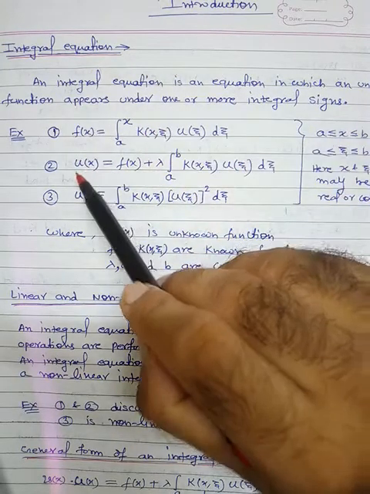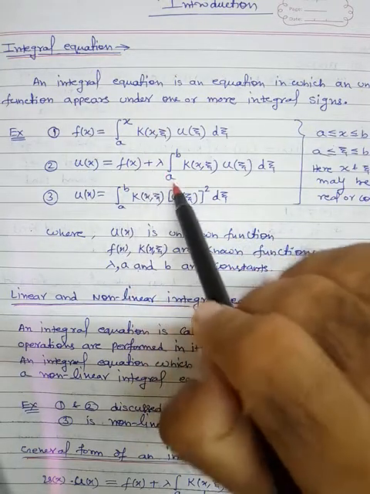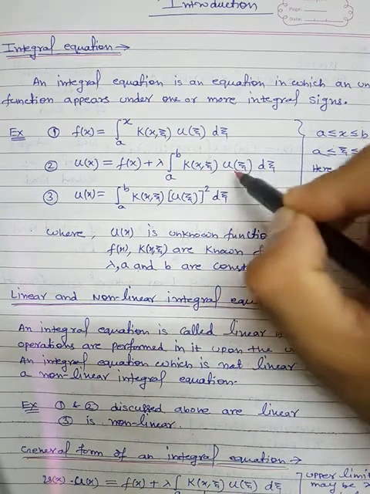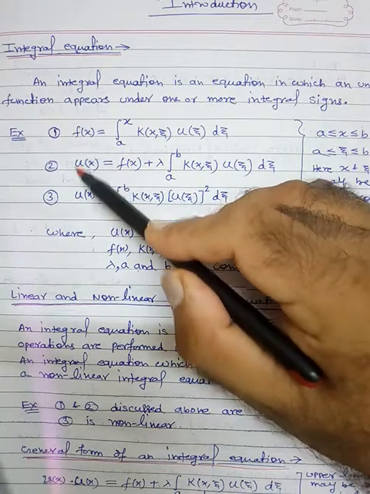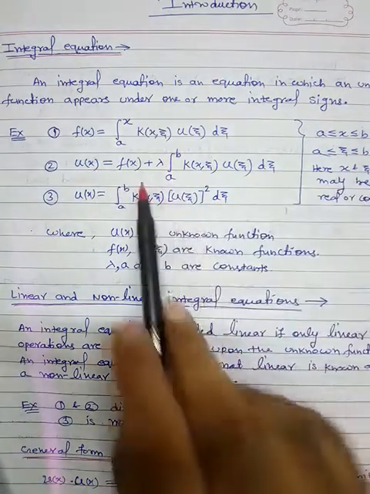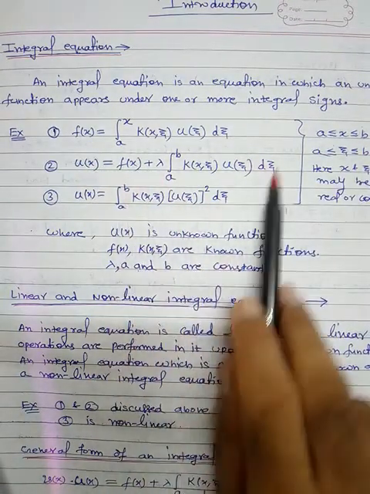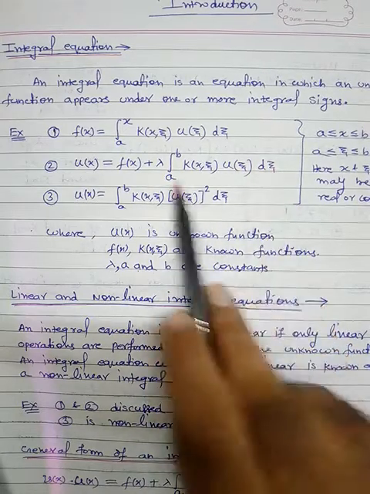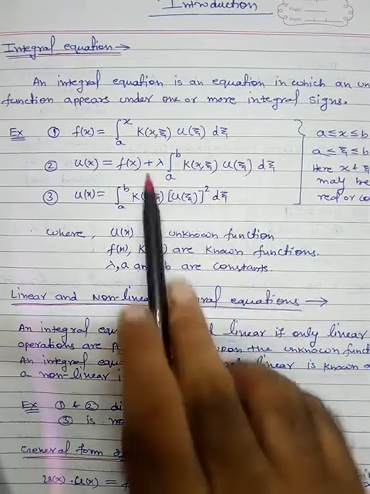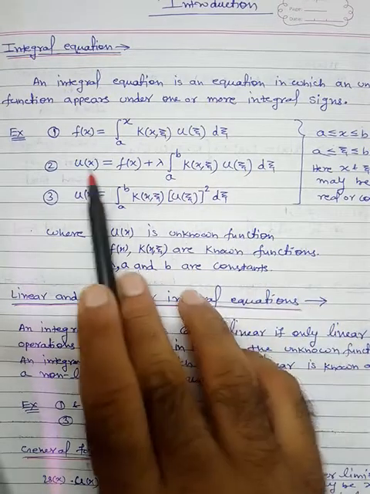Similarly, in the second equation, u(x) is equal to f(x) plus lambda times the integral from a to b of K(x, ξ) u(ξ) dξ. Here, after integrating this, because the limits are a to b and the variable is ξ, you get some function of x only, so that's why u(x).